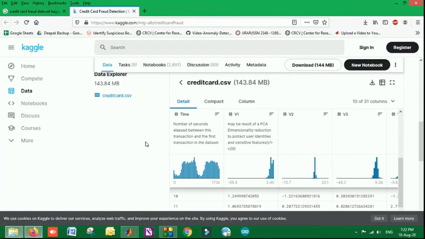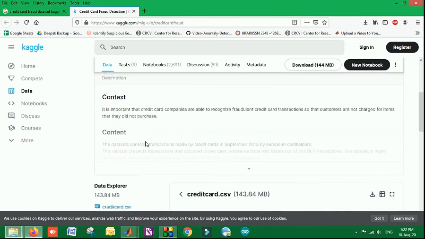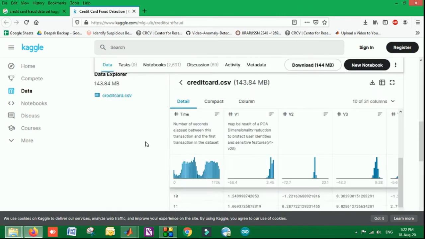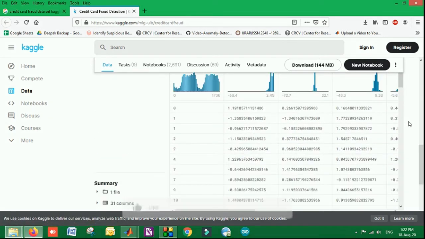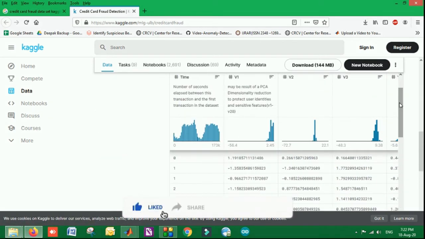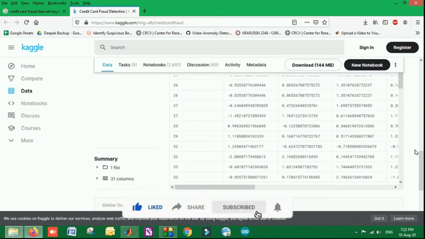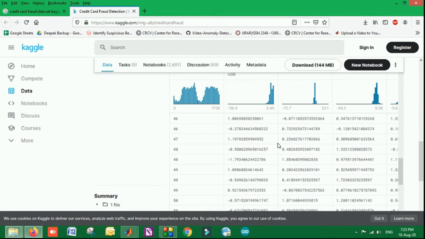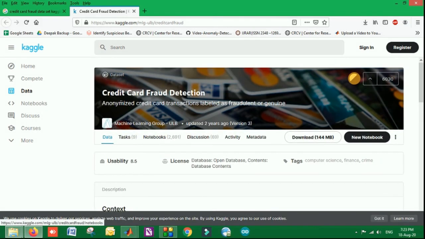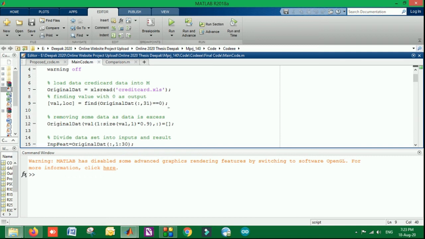So you can see there is a total number of entries there. The description of the dataset is given in the same file. The count is approximately in the thousands. If I run this particular code for the whole sheet, it will take too much time and the video will be extended, so I will show you in short.